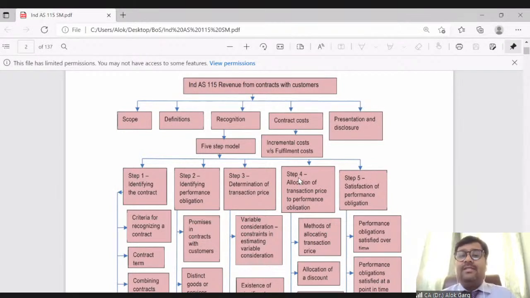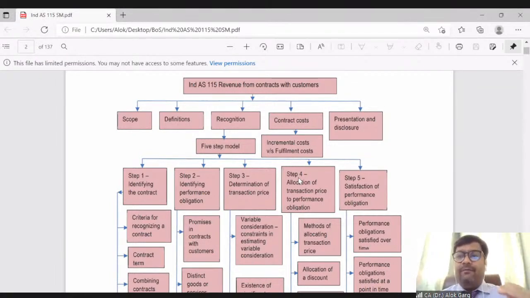Then we need to discuss recognition. When I say recognition, I have told you that every transaction in the world goes through three principles: identification, measurement, and recognition, right? When I talk about recognition, there is a 5-step model, and every revenue has to go through this 5-step model to get recognized in the books of accounts, right?